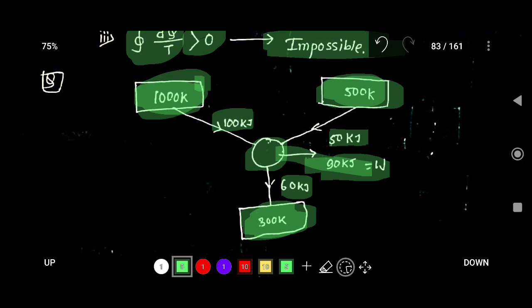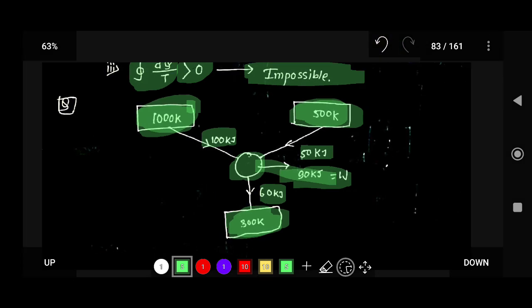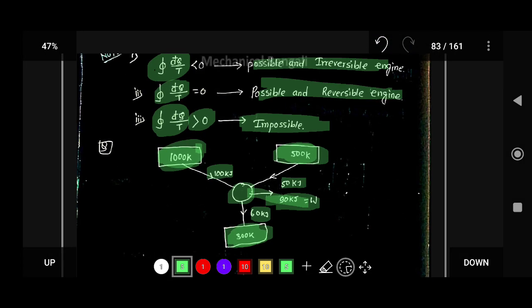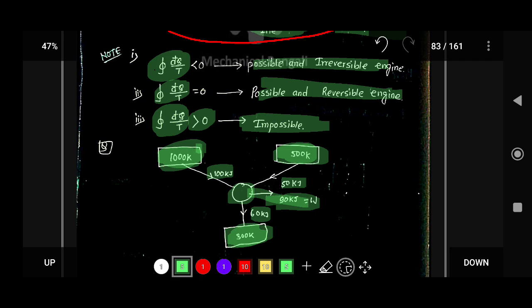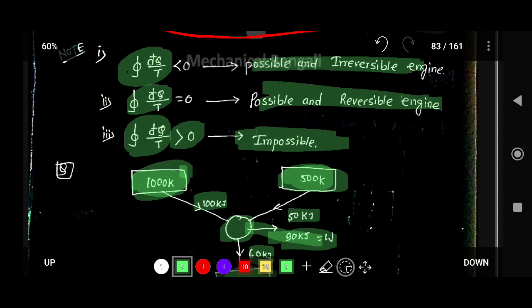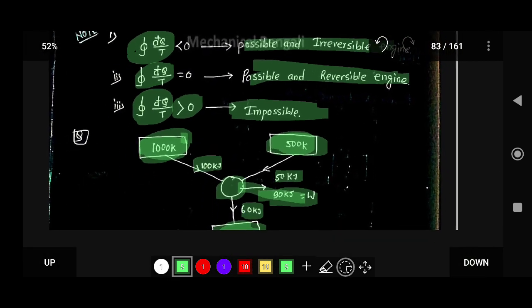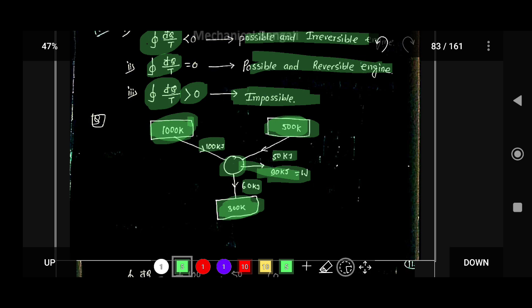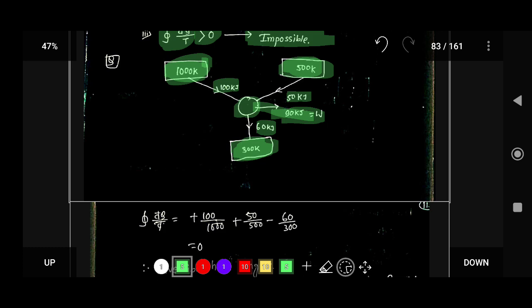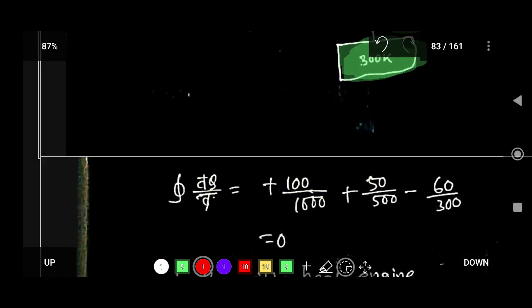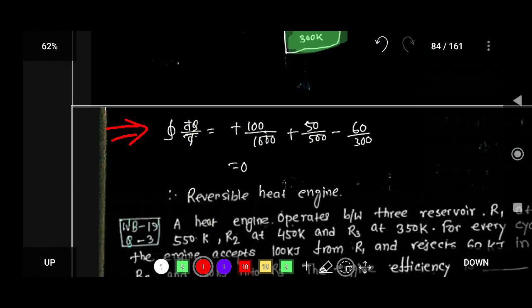So you have to prove whether this is a reversible engine, an irreversible engine, or an impossible engine. The question is whether this engine is possible, reversible or irreversible. You have to prove this. Okay, so focus on the answer. So here is the answer.